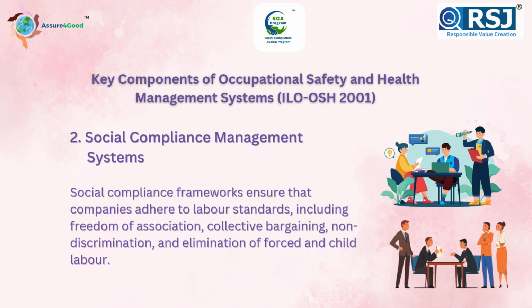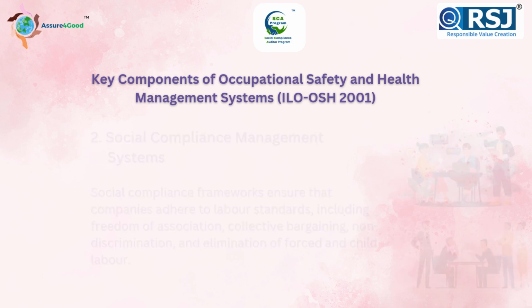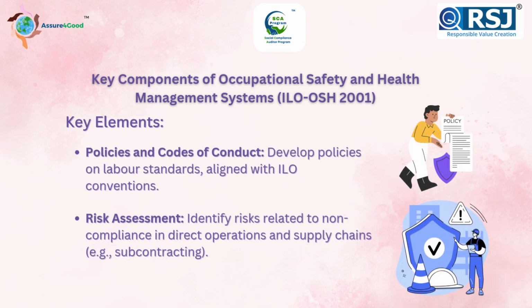2. Social compliance management system. Social compliance frameworks ensure that companies adhere to labor standards, including freedom of association, collective bargaining, non-discrimination, and elimination of forced and child labor. Key elements: policies and codes of conduct. Develop policies on labor standards aligned with ILO conventions.